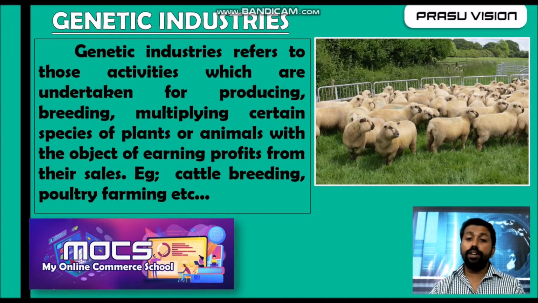Best examples are cattle breeding, poultry farming, piggery, whatever it may be. So remember, industry is divided into three: primary, secondary and tertiary. Primary is divided into extractive and genetic industries.